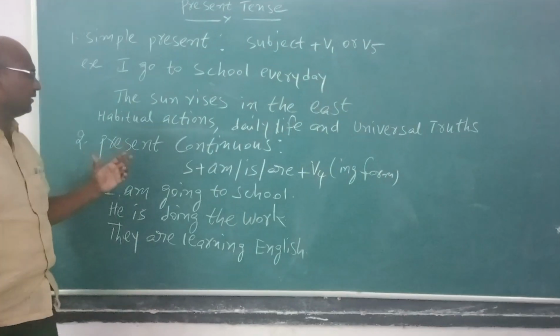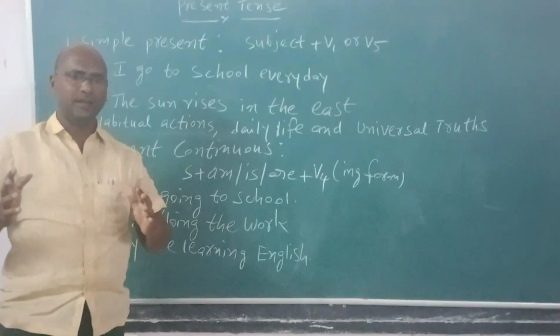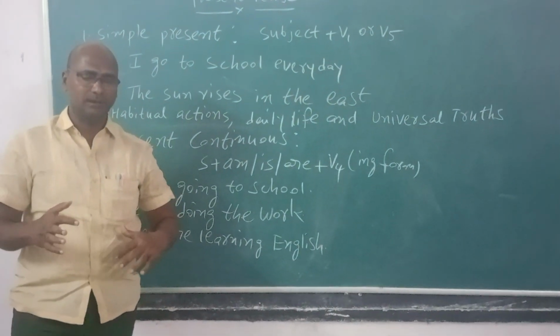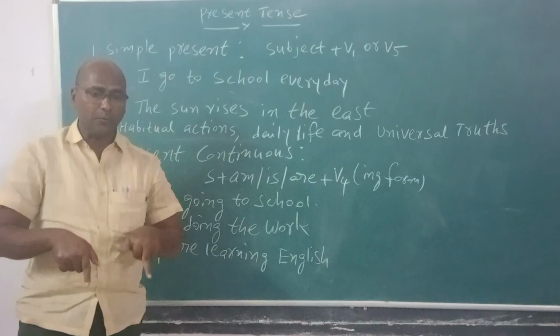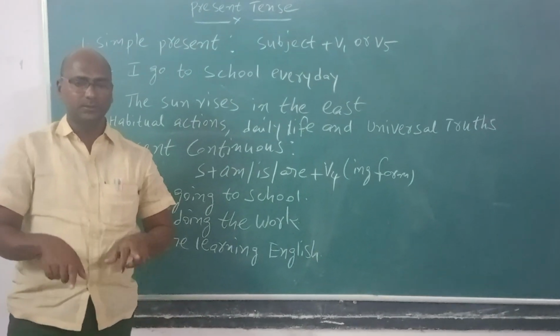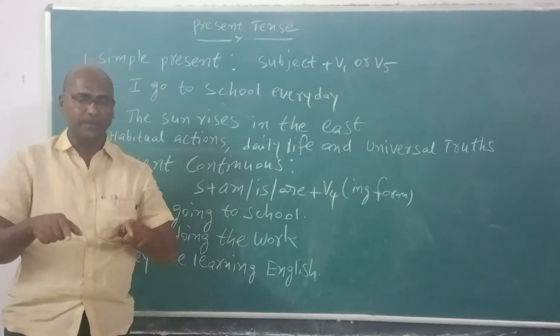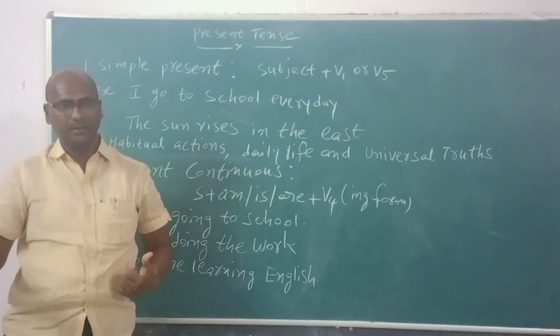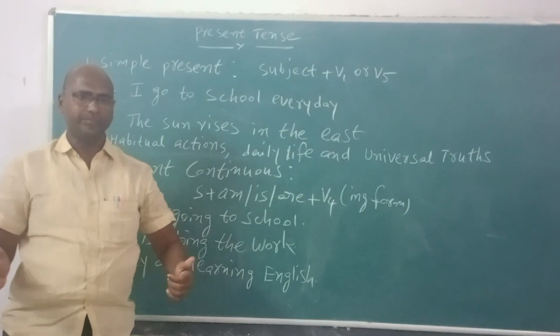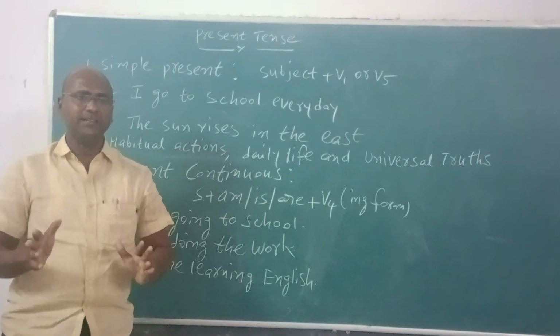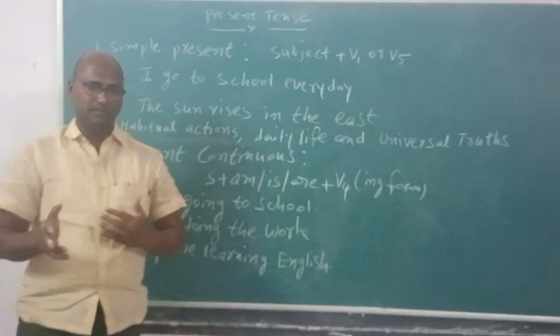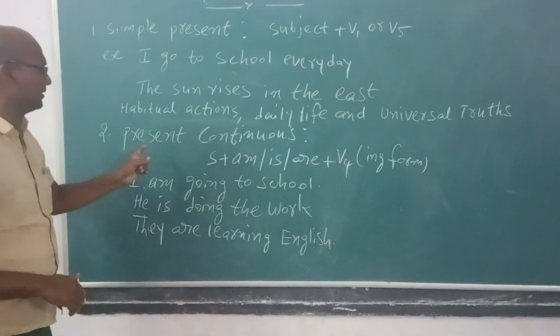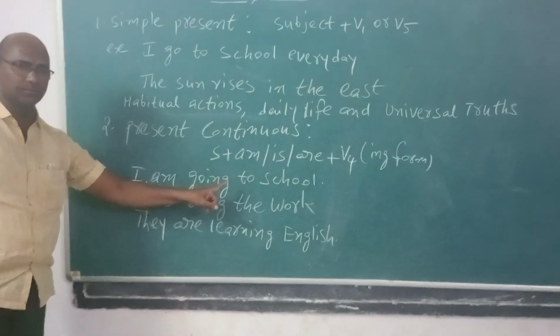In present continuous, the work has been started in the past and it continues now, in the present. Those types of actions come into the present continuous. The work has been started, it's going on, for a limited period and limited time. For those actions we will take present continuous. I am going to school.